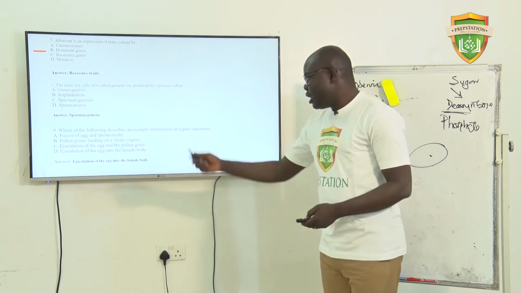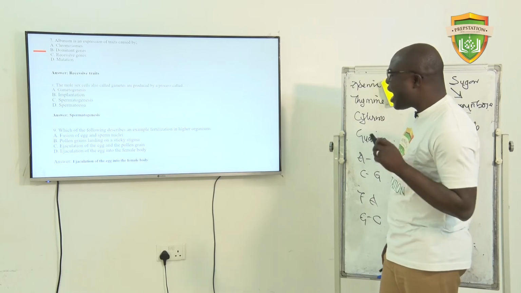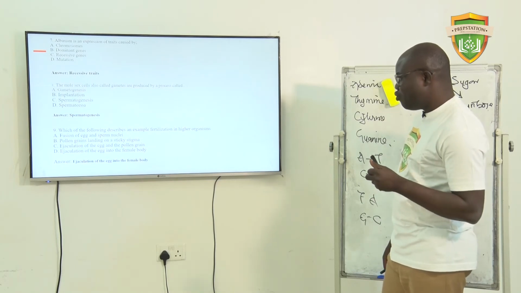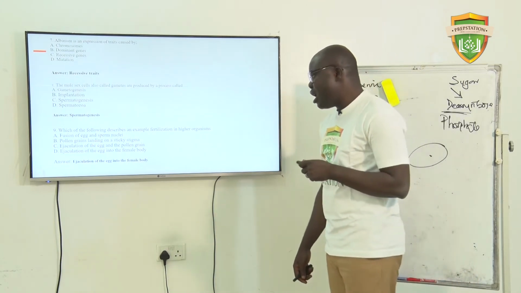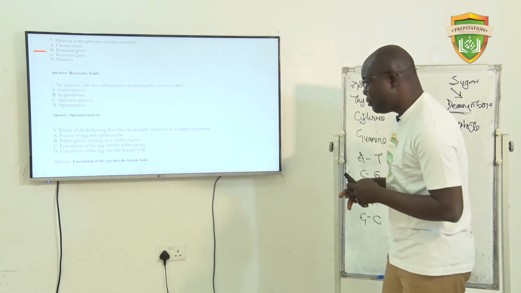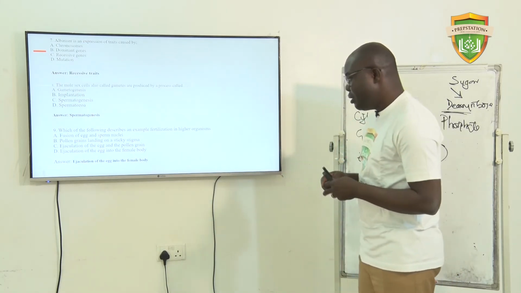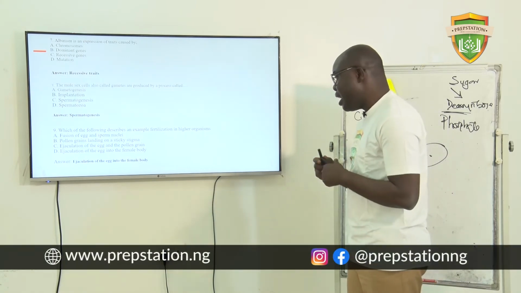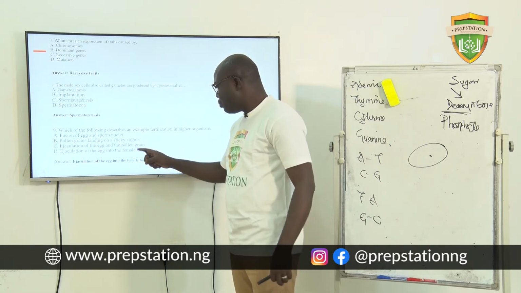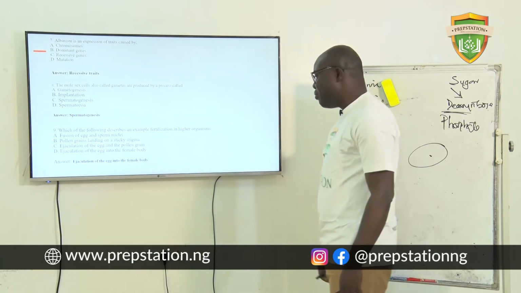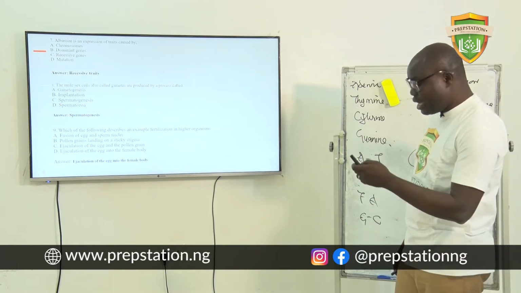Okay, then the next one, number 9. Which of the following describes an example of fertilization in higher organisms? A. Fusion of egg and sperm nuclei. B. Pollen grains landing on a sticky stigma. C. Ejaculation of the egg and the pollen grain. This cannot work. Egg and pollen grain, it doesn't work. Then D. Ejaculation of the egg into the female body. The answer is D.